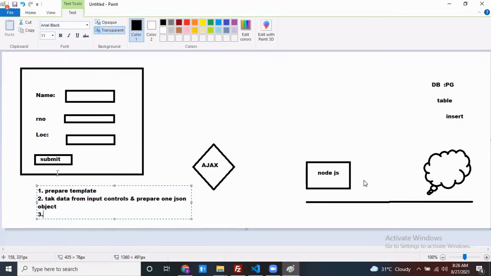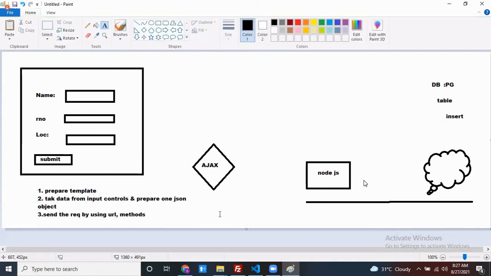At the time of clicking on the submit button, send the request to the server. That means he has to communicate with my server, call.js, to send the request. Send the request by using the URL and method which is given by the server side person. These operations you have to perform.